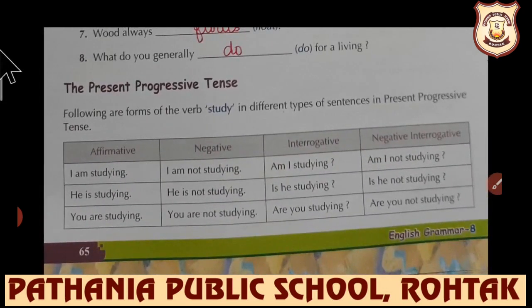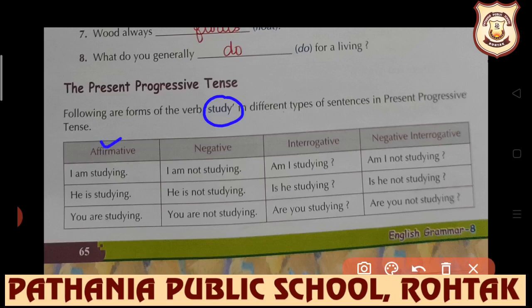Beta, as I told you, in your book a single verb has been used to show the different forms of sentences like affirmative, negative, interrogative and negative interrogative, and the same thing has been used to describe if first person is there, then what would be the formation, if second person is there, if third person is there.